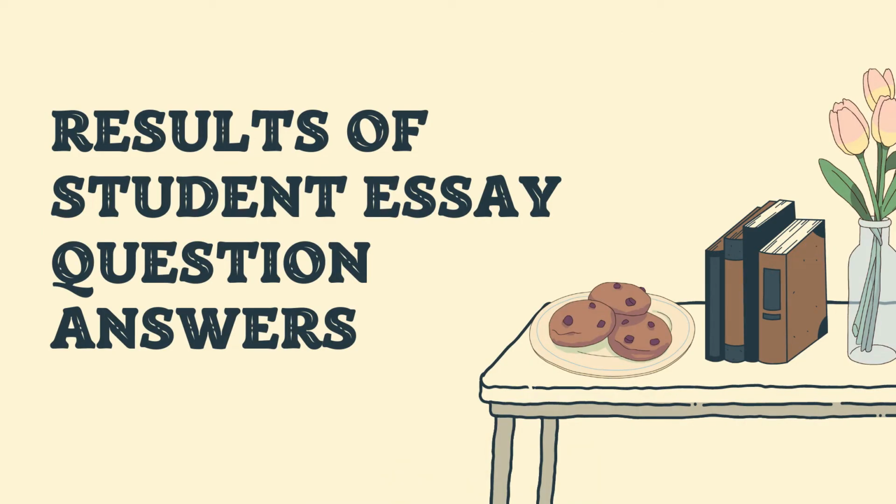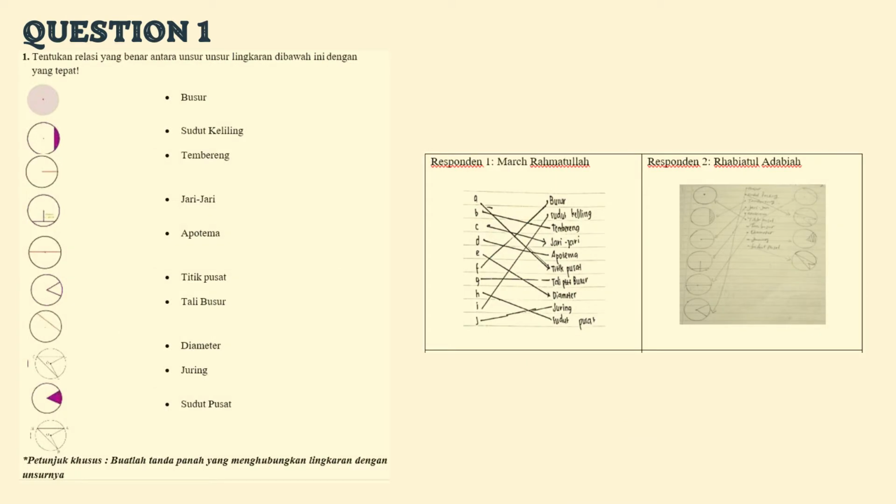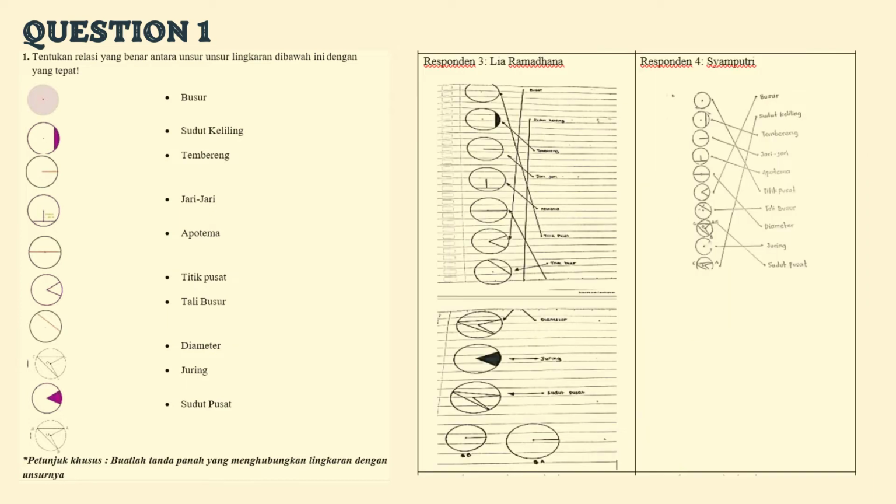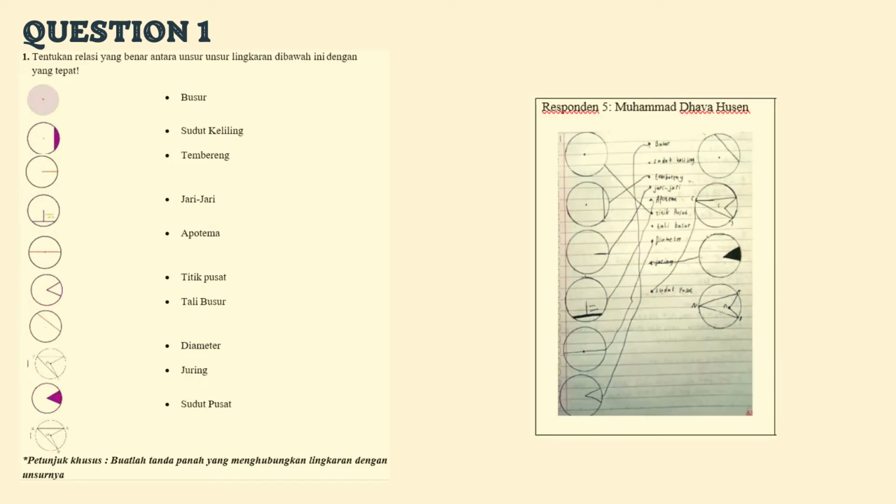Okay, move to the result of student essay question answers. For question number 1, we can see the answer from the respondents. We know that all respondents have been able to work on this question very well, but there are still a few mistakes.